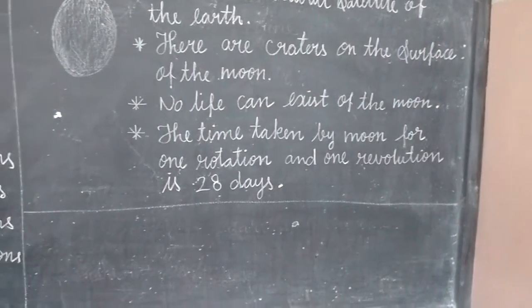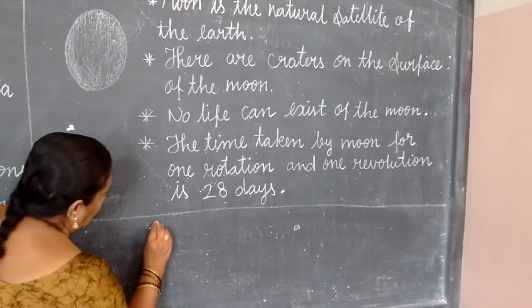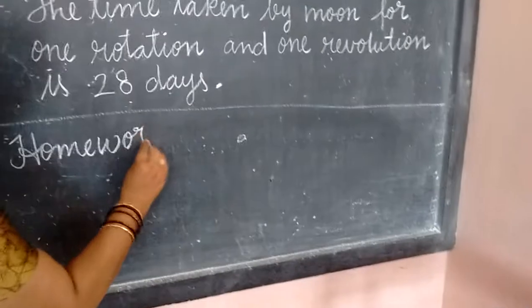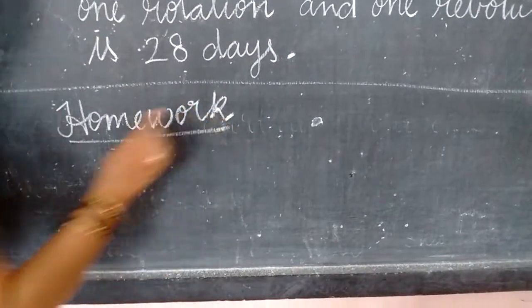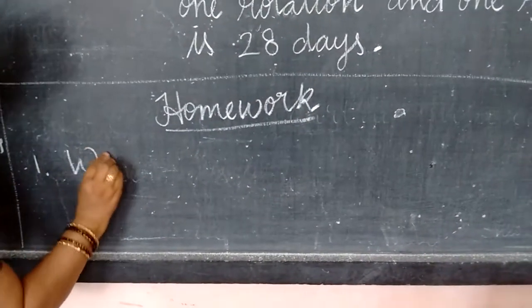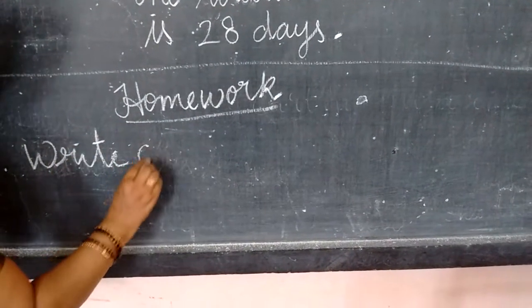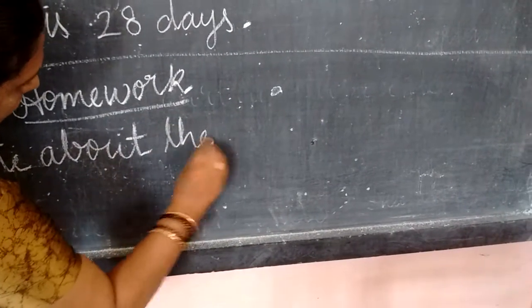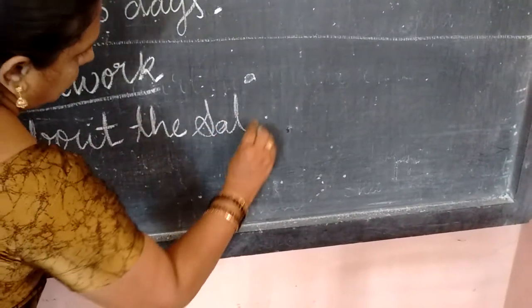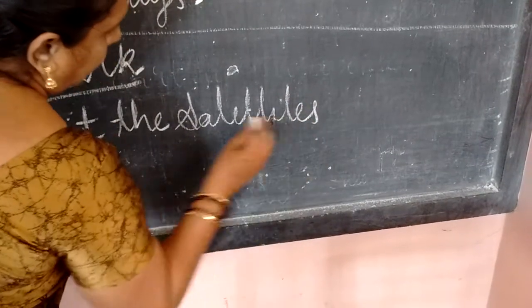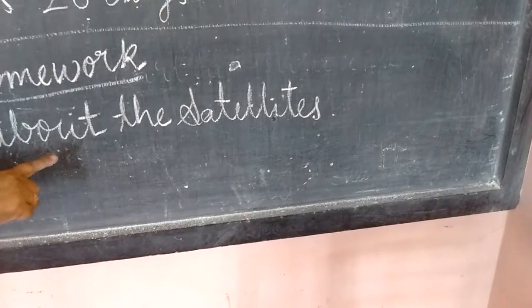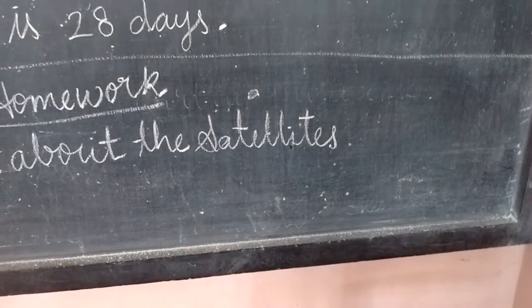Have you understood, students? Now I am giving you homework. Your homework is to write about the satellites. Write about the satellite. Is it very easy? The answer is here. Okay, children?